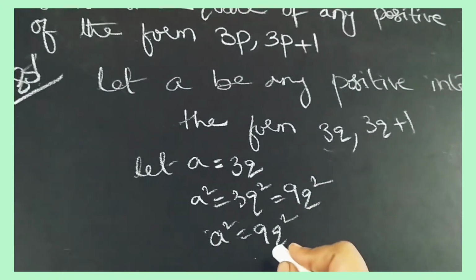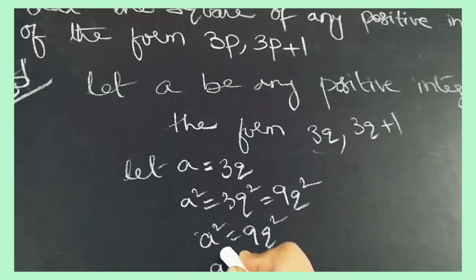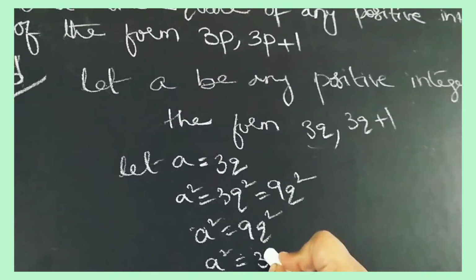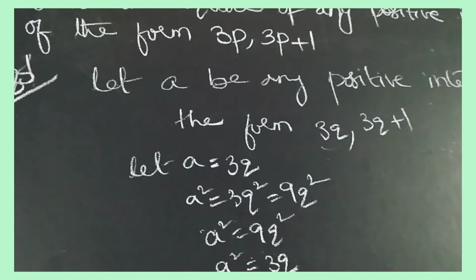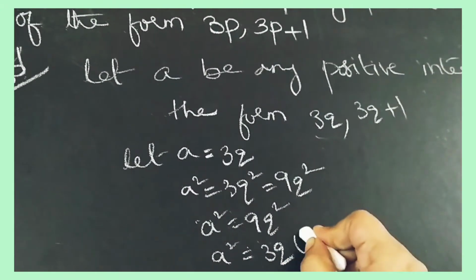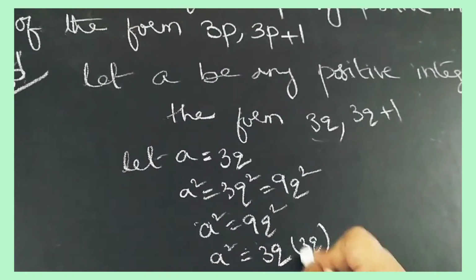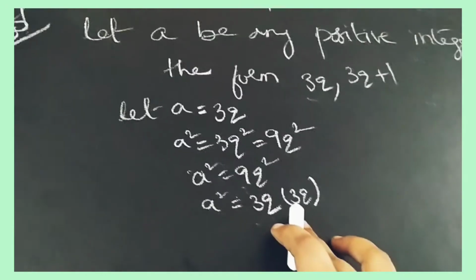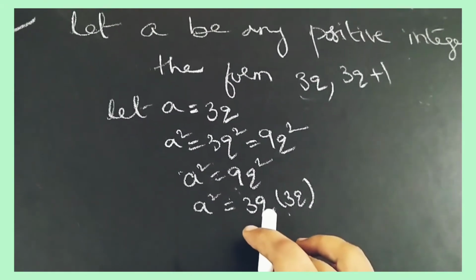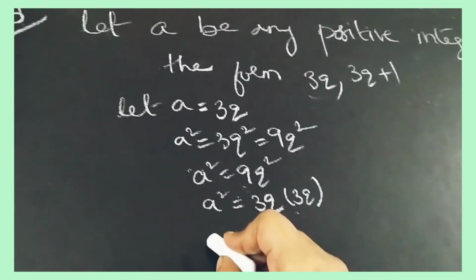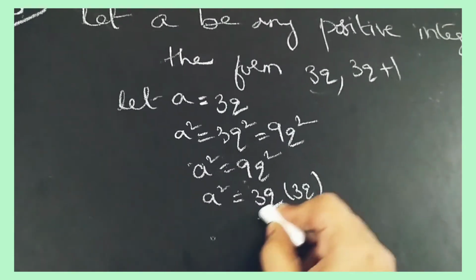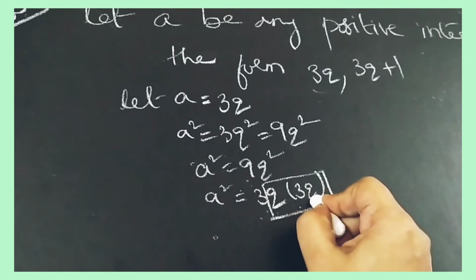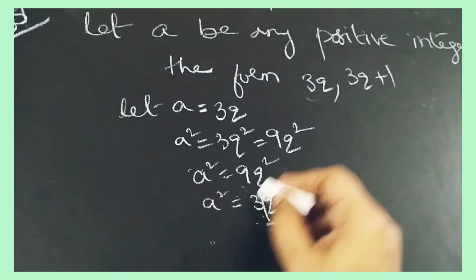Again in the next step, a square is equal to 9q square, which you can write as 3q into 3q. 3 threes are 9, q into q is q square. You can write it like this. So we have to take q into 3q as what is given in the question.